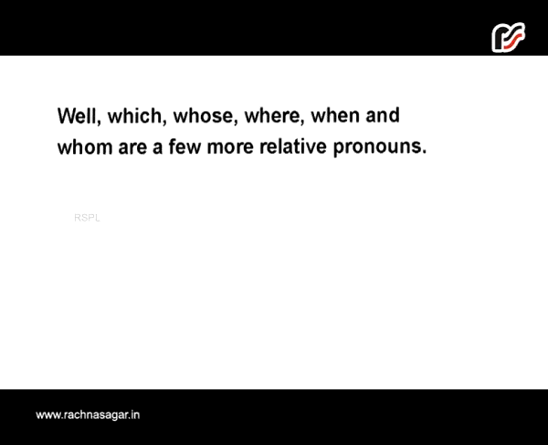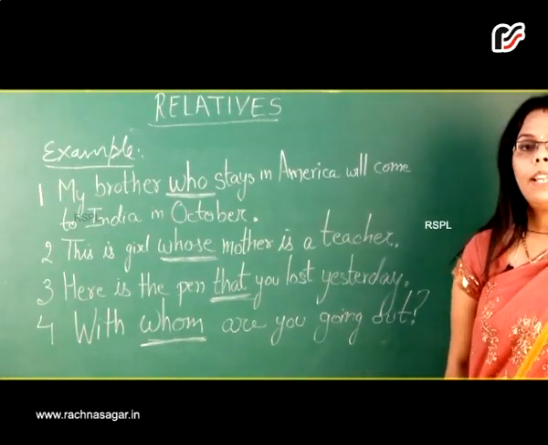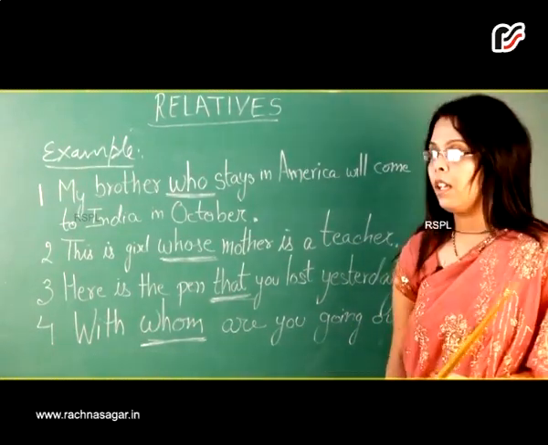Well, there is one more important quality of relative pronouns. Relative pronouns are used to specify which person or thing, or which type of person or thing, we mean. In simple language, or in layman's language, it could be said that relative pronouns give us information about a person or a thing. Now, these are the examples of relatives which I will explain to you one by one.